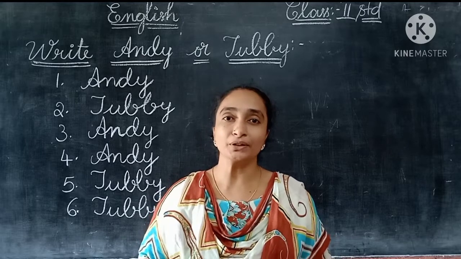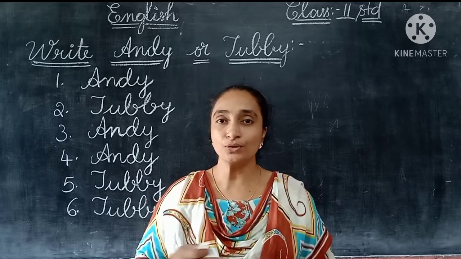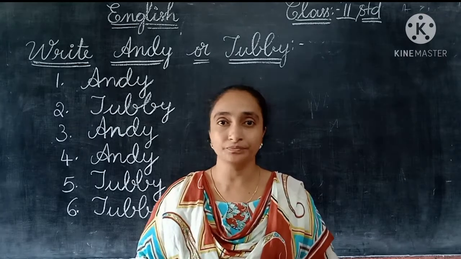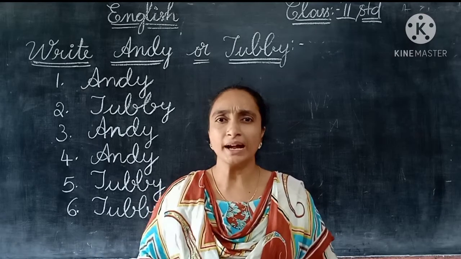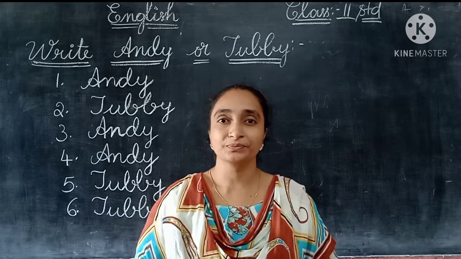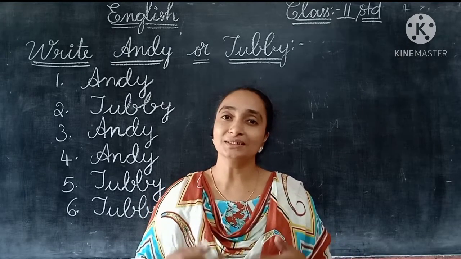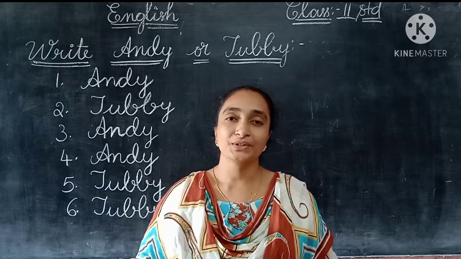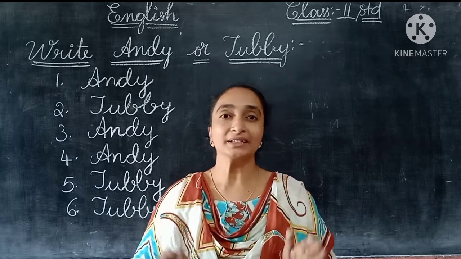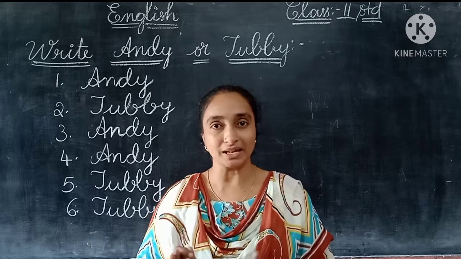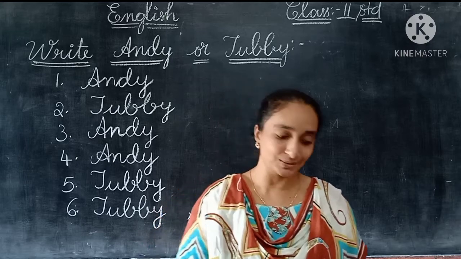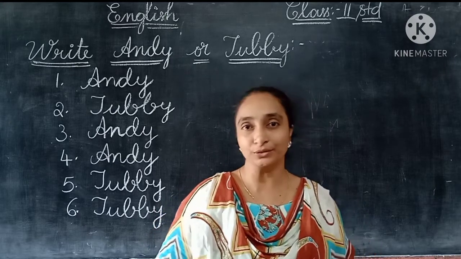So these all happened. Whatever happened over the 2 days, the 3 days between Tubby and Andy, Andy's parents don't know at all. So this all has been going on between Andy and Tubby. Finally Andy learned to sleep on time correctly, and he has become a good child also. So you too, children, can do like this.